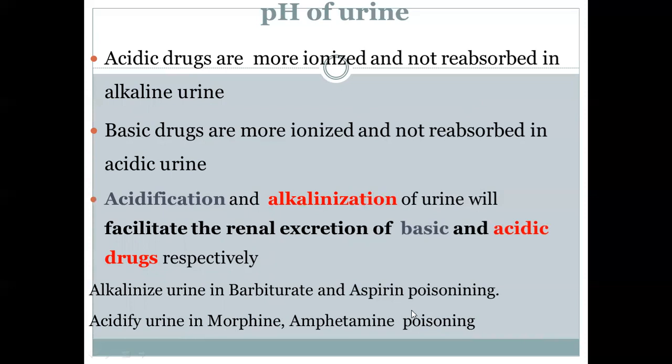And in the alkalinized urine, these drugs will get ionized and they will not be reabsorbed. In fact, they will be excreted out. Similarly, if we have a poisoning due to a basic drug like morphine or amphetamine, we can acidify the urine. So these drugs will get ionized in the acidic urine and they will be eliminated out of the kidney. They will not be reabsorbed. So the pH concentrations are mainly important for dealing with drug poisonings.